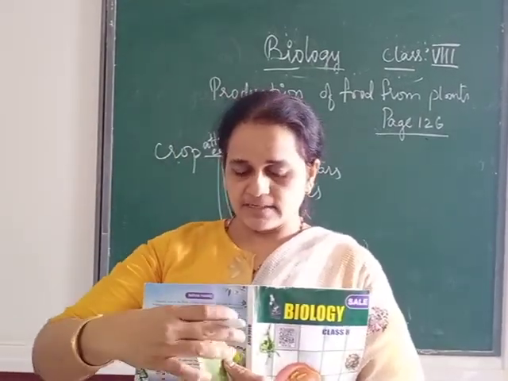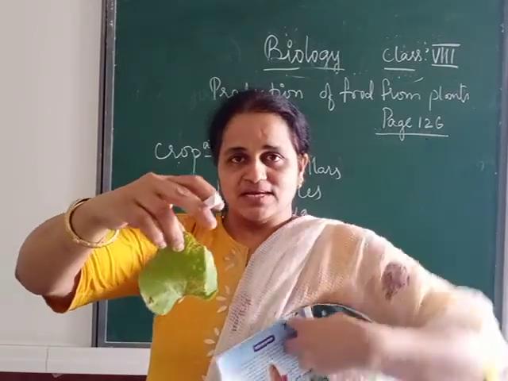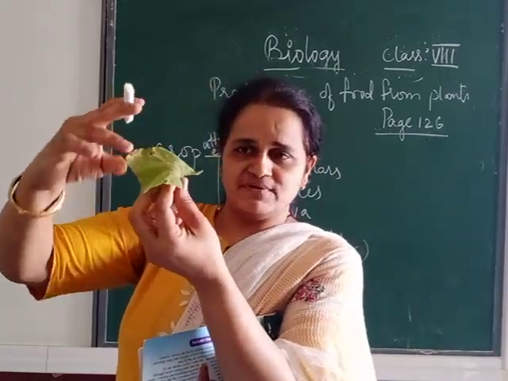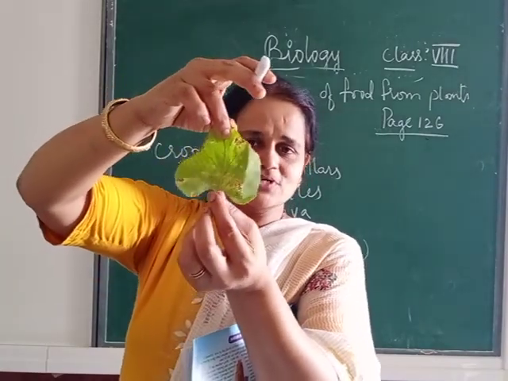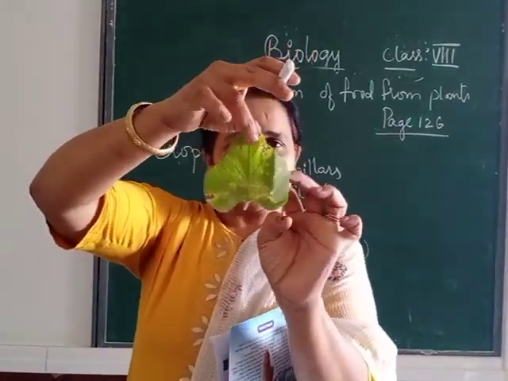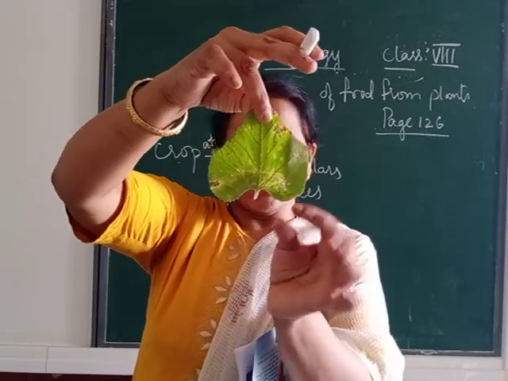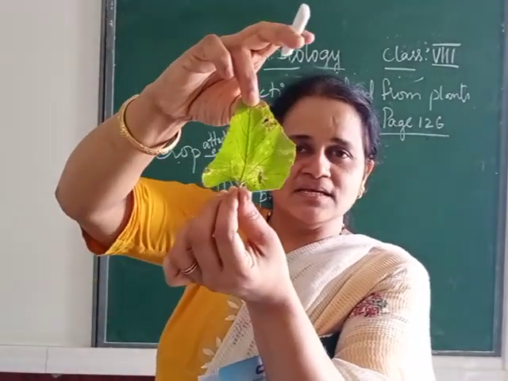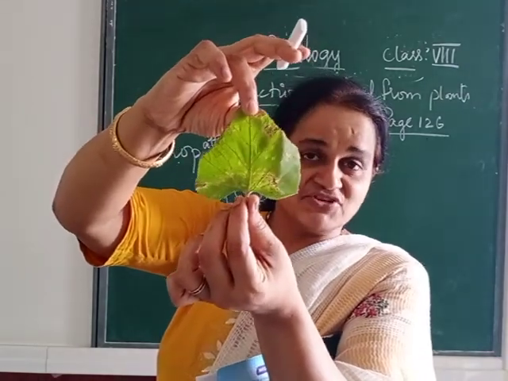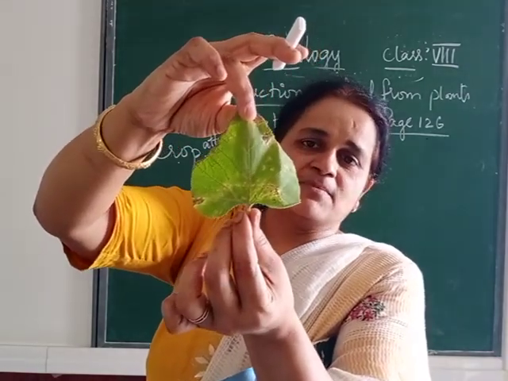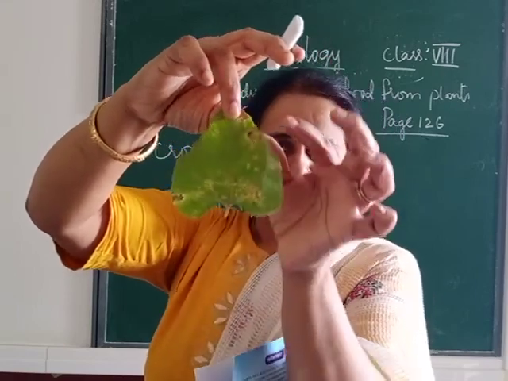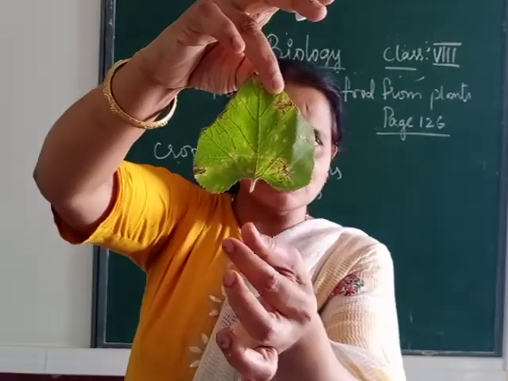See, I have brought a leaf into the class so that you will know. You have already seen this. This is a leaf. Can you see some yellow spots, some broken areas in the leaf? Hope you can see. So these are the leaves which are affected by some larva or some caterpillar. See, they are eating this leaf. This leaf is being eaten.